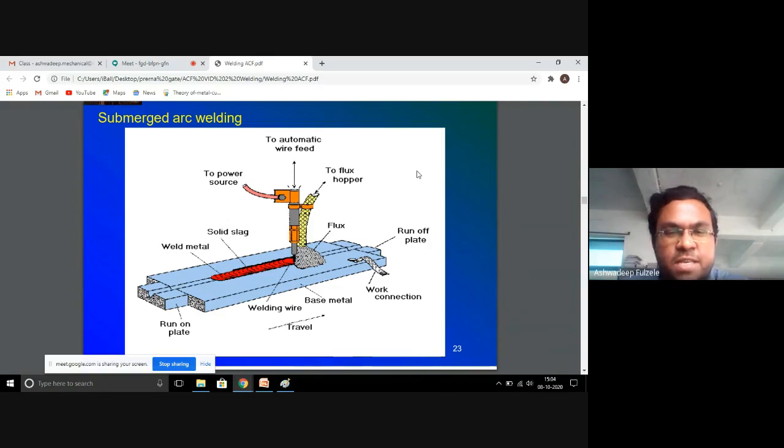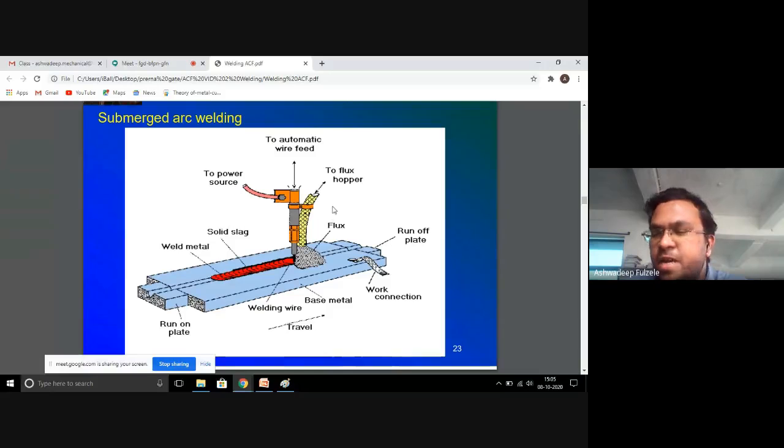From the top you can see the automatic wire feed, power source, solid slag, weld metal, run on plate, welding wire, the travel, which is nothing but the direction of welding, base metal, work connection, that is through the transformer, run off plate, flux and two flux hoppers.